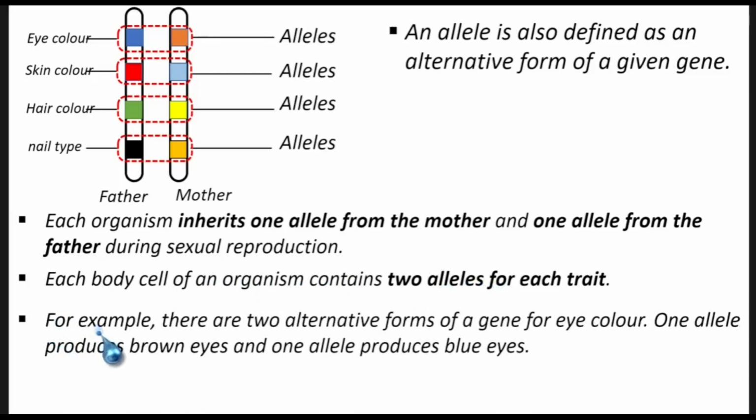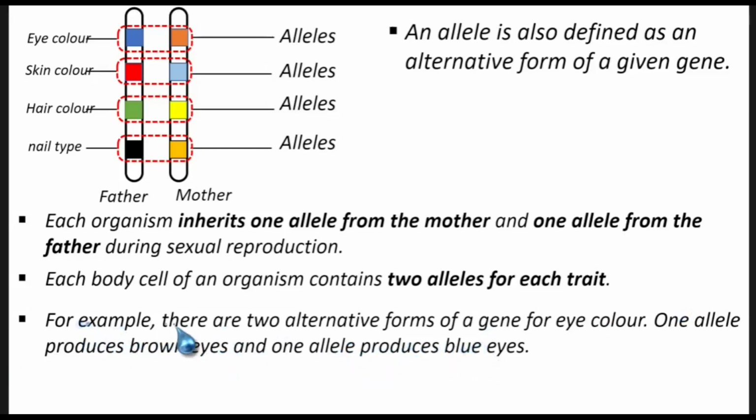So we are saying, for example, there are two alternative forms of a gene for eye color. One allele produces brown eyes and one allele produces blue eyes. So the way human beings exist is either you have blue or brown eyes. That is what is common. Let's see if there are what we call polygenic alleles. Otherwise, we have two alleles. One will control brown color, and one produces blue eyes.